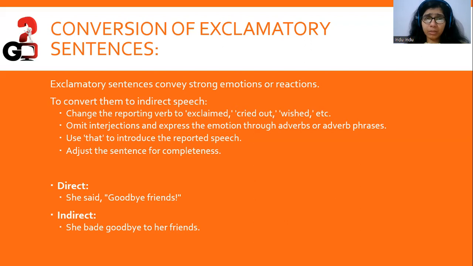We change the reporting verb to exclaimed, cried out, or wished. We omit interjections and express the emotion through adverbs or adverb phrases. And we use that to introduce the reported speech usually, and we adjust the sentence for completeness, right?